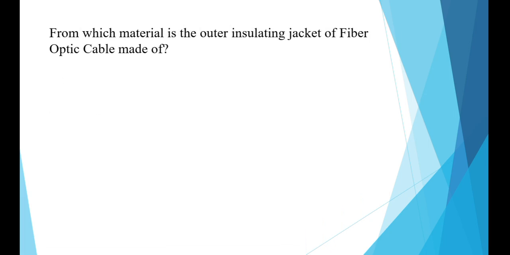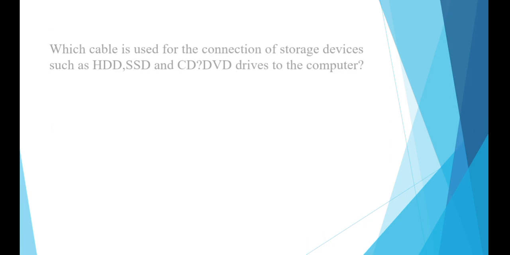From which material is the outer insulating jacket of fiber optic cable made? And the options are Teflon or PVC, aluminium, copper, or silver. And the right answer is Teflon or PVC.